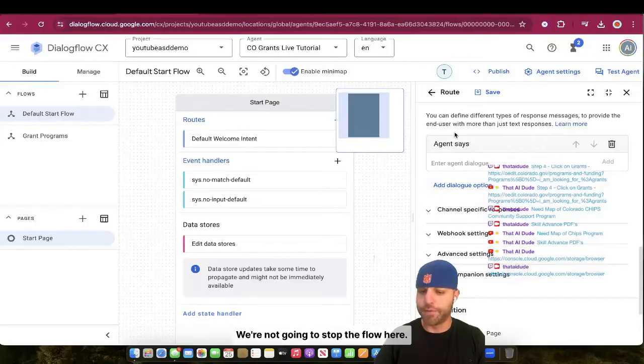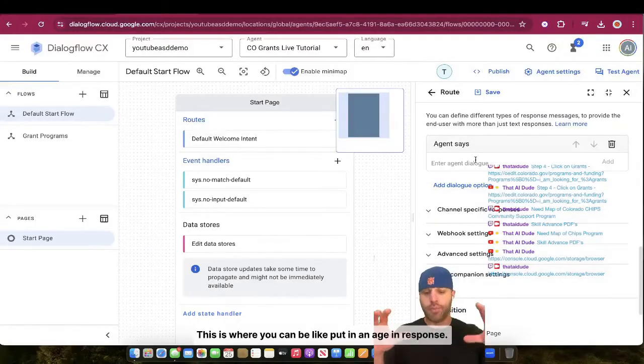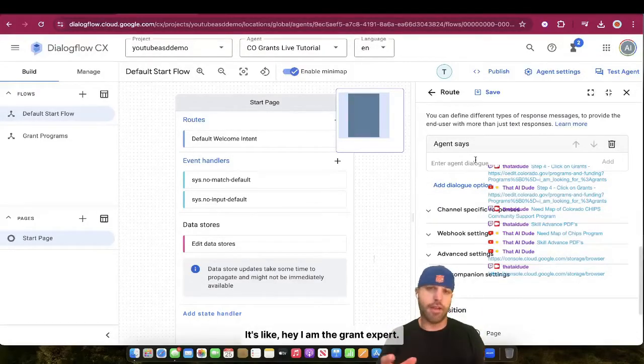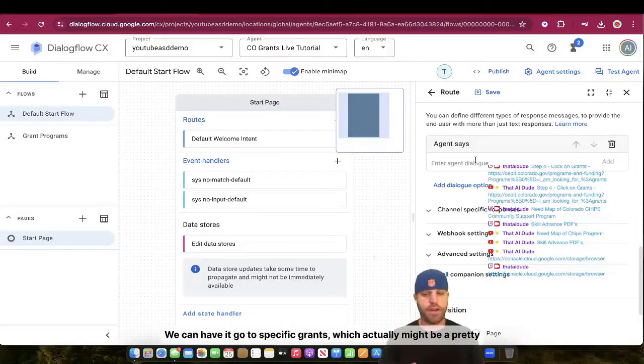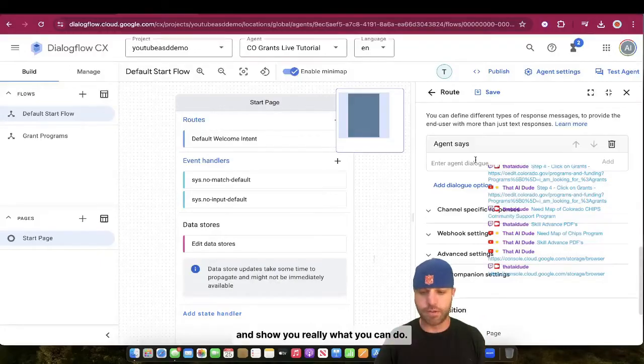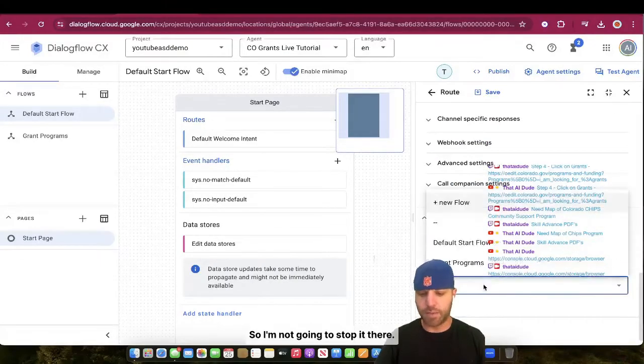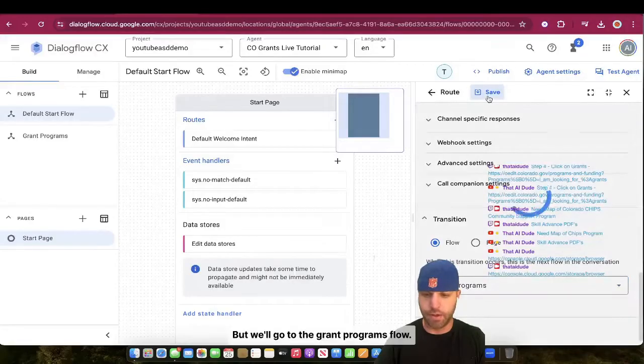We're not going to stop the flow here. This is where you can put in an agent response. It's like, "Hey, I am the grant expert. Which one are you looking into?" And then it can ask that question. We can have it go to specific grants, which actually might be a pretty good idea. But for today, we're just going to get it to grant programs and show you really what you can do. So I'm not going to stop it there, but we'll go to the grant programs flow.